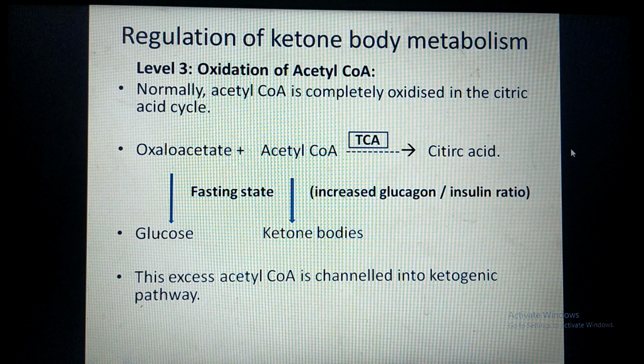Hence, this acetyl CoA is not fully utilized in the TCA cycle because of decreased availability of oxaloacetate. Hence, the excess acetyl CoA present in the liver mitochondria is diverted for ketone body synthesis. So, in this way, at three different levels, ketone body synthesis is regulated.